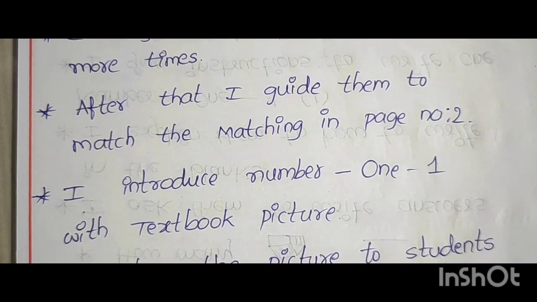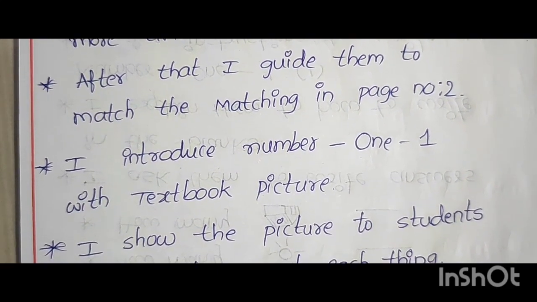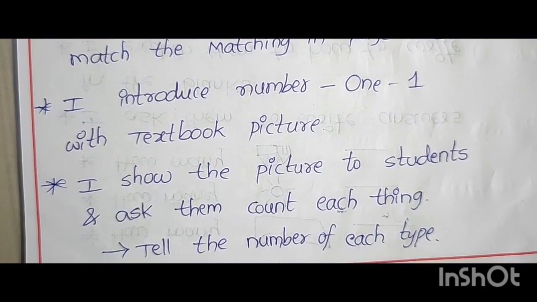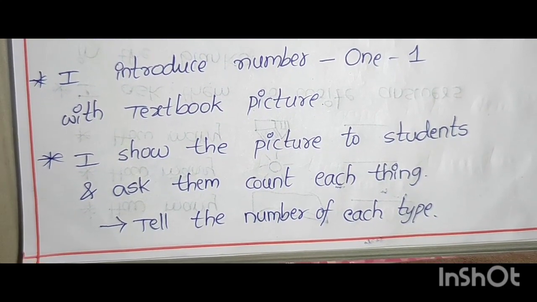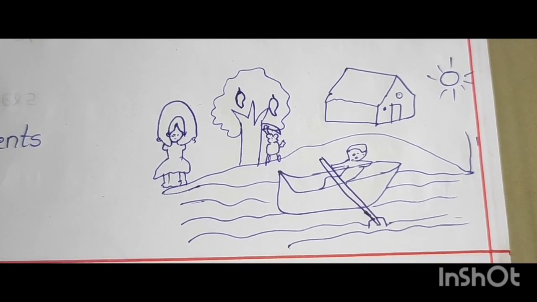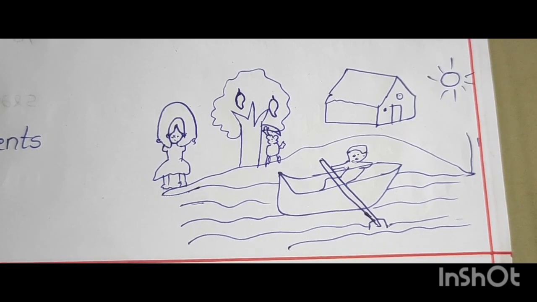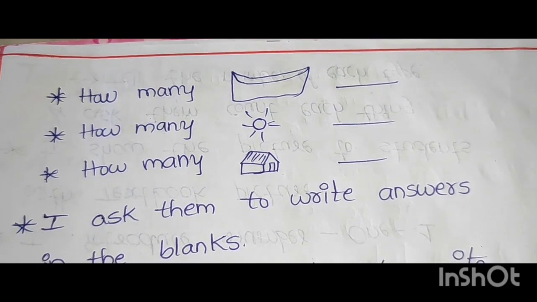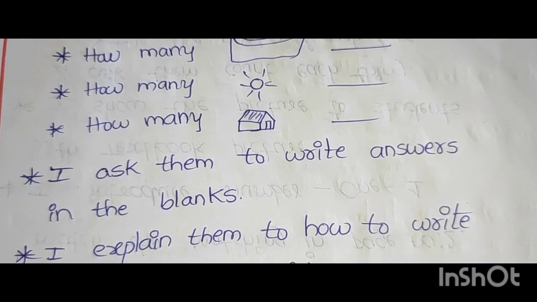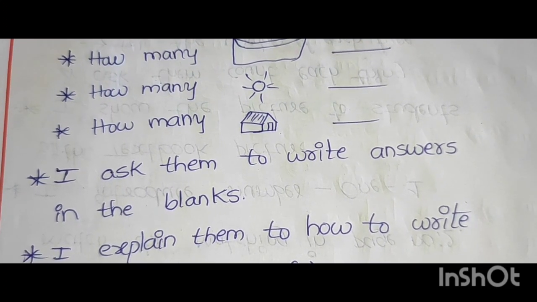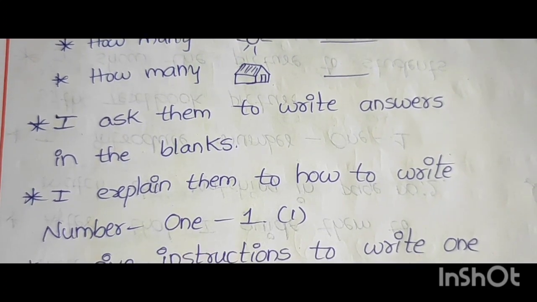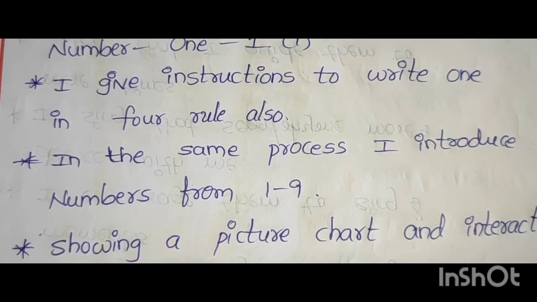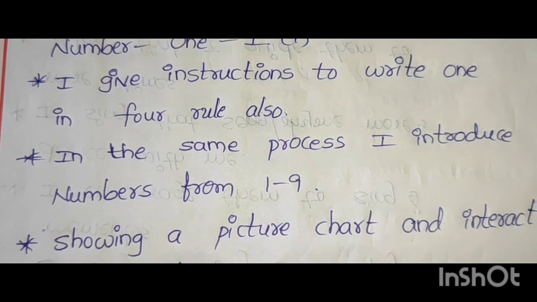I introduce number 1, ONE, with the textbook picture. I show the picture to students and ask them to count each thing in the textbook picture and tell the number of each type. This is the picture. How many boats? How many suns? How many houses? Like this. I ask them to write answers in the blanks. I explain to them how to write number 1, ONE, in the four rules. I give instructions to write 1 in four rule also.